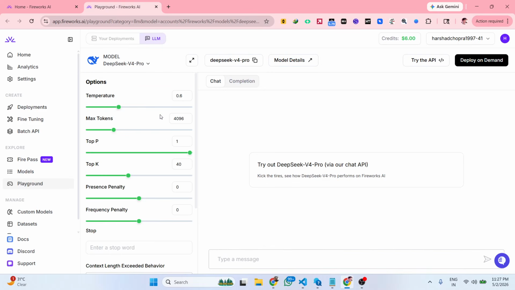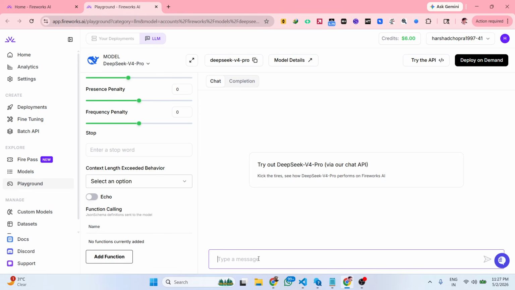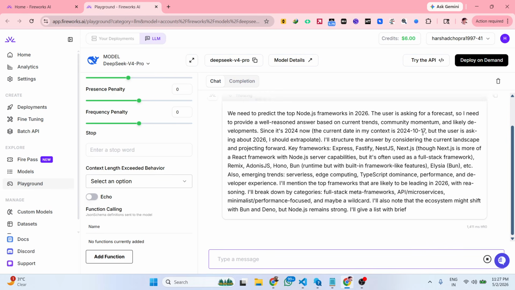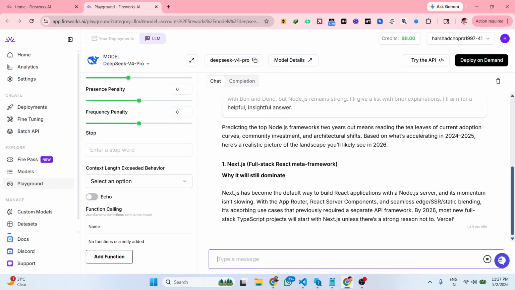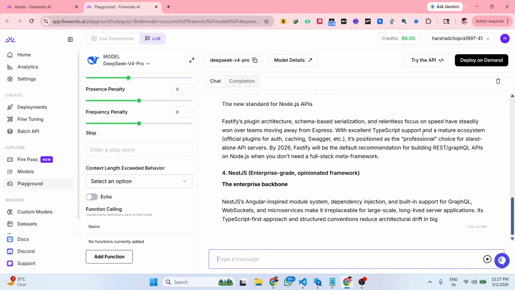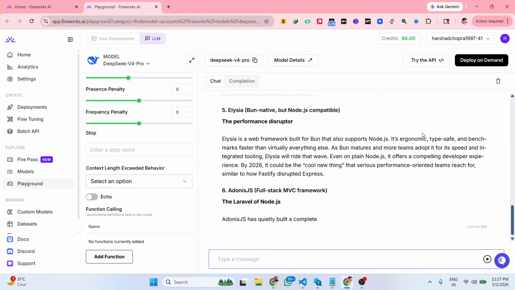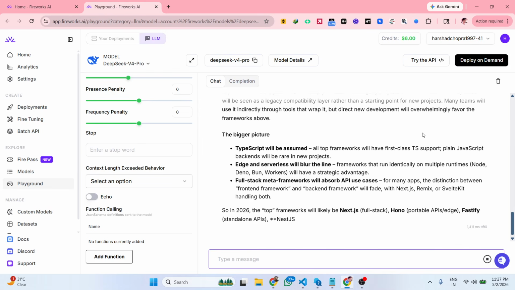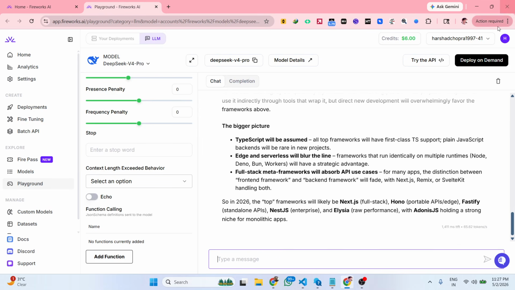You simply select your model, and directly inside the chat playground section you can chat with this model. So we can simply ask any question, like suppose I say top Node.js frameworks in 2026. As soon as you do this, it will directly answer you through this Kimi K2. You will see that now it is listing out the top 10 frameworks using this AI model directly inside the playground section. So it's a really trusted website. I'm using this for the past 6 months, and I haven't had any problem at all.